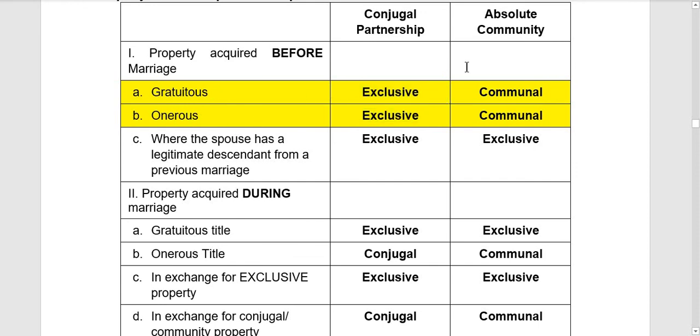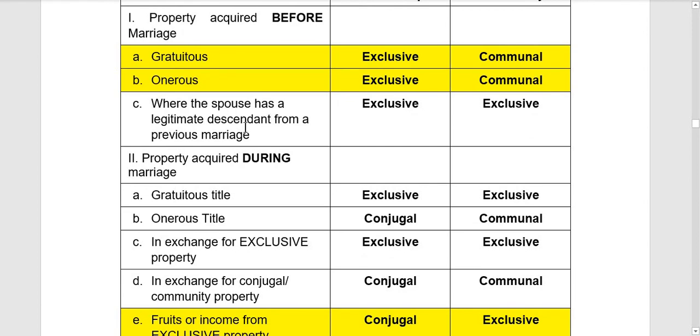Okay? Under absolute community properties naman, remember, lahat ng properties niya before the marriage or those properties brought to the marriage is part of the community property. So kahit na under absolute community of property, kahit na gratuitous or onerous yan na na-acquire, basta na-acquire yan before marriage, part yan ng kanilang community property.